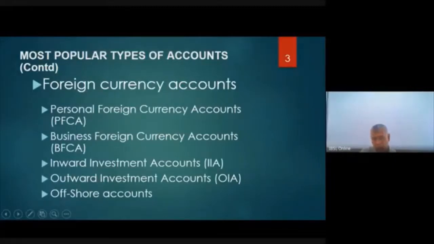Okay, these 5 types are also maintained in foreign currency and not rupees. You can't credit Sri Lanka rupees into these accounts, remember? That is the difference between a Sri Lanka rupee account and an offshore account. This we will be discussing next week. You will get a handout and I will make a PowerPoint presentation like this next week.